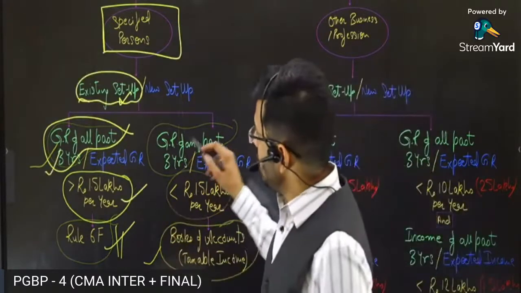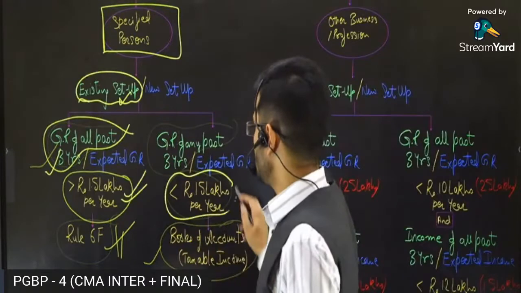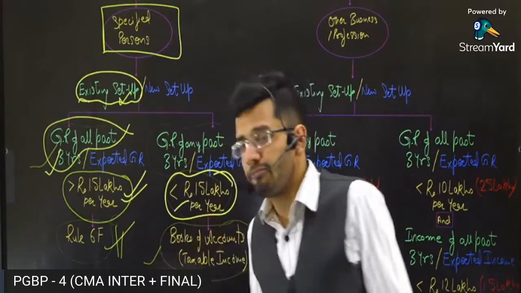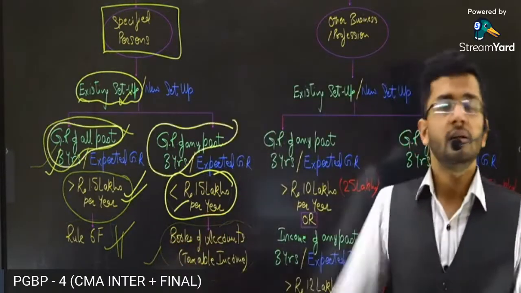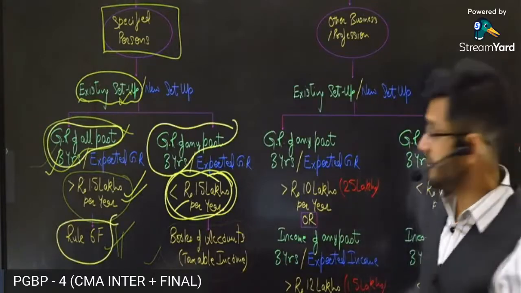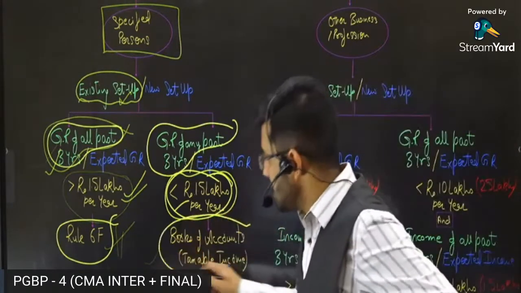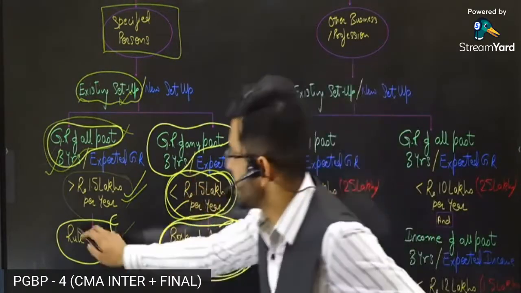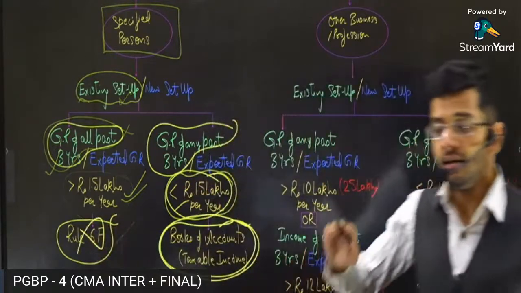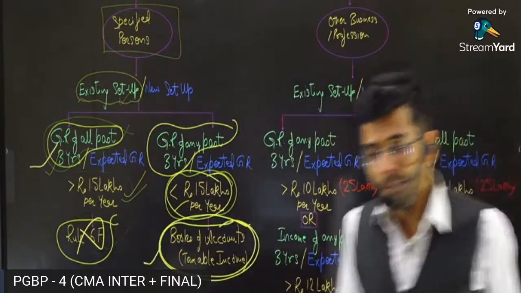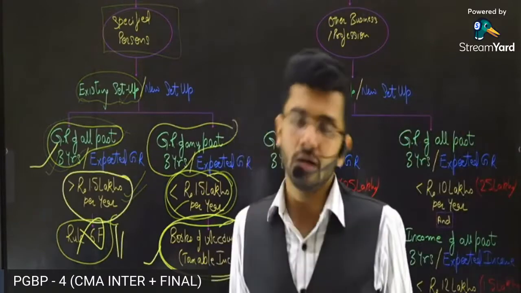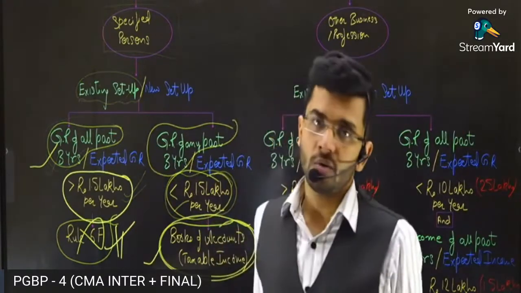So if you are not having your gross receipts of more than 1.5 lakhs in any of the 3 previous years, in any one of the 3 previous years, then you are going to prepare your books of accounts normally, okay? Not as per Rule 6F. Rule 6F is the critical rule, a more complicated rule as compared to the normal books of accounts. So these are the 2 limits which you are required to fulfill.